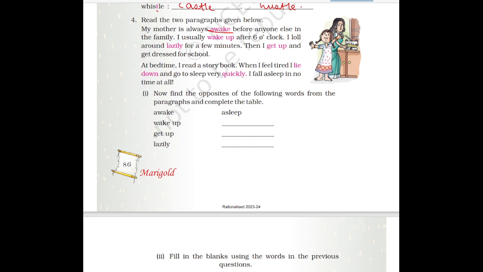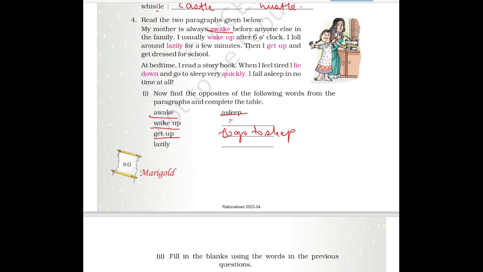Now find the opposite words from the paragraph and complete the table. Okay, here awake. Awake means to be awake, जागना. Asleep means to sleep, नींद में रहते हैं, asleep. Wake up. What is the opposite of wake up? Wake up means जाग जाना. So wake up का opposite आएगा to sleep. Wake up. Get up. Get up का opposite आएगा to go to sleep. To go to sleep.